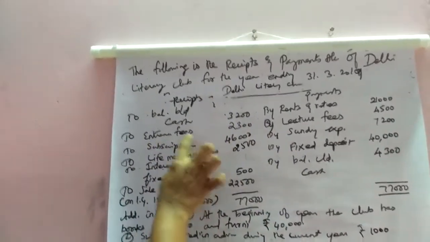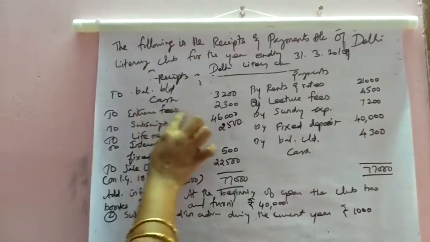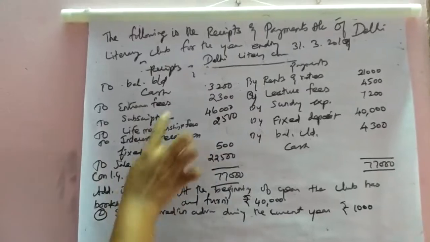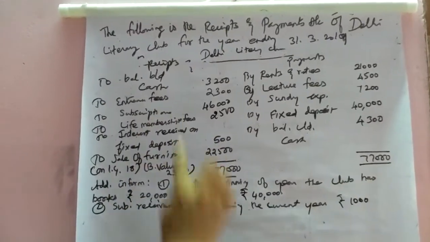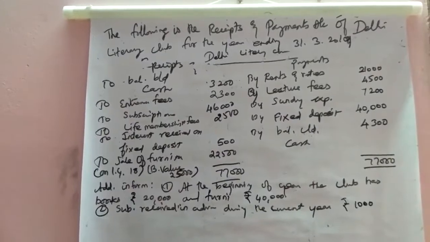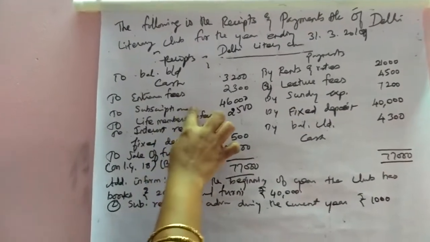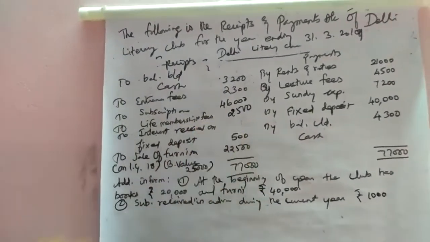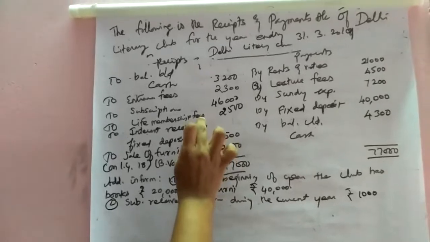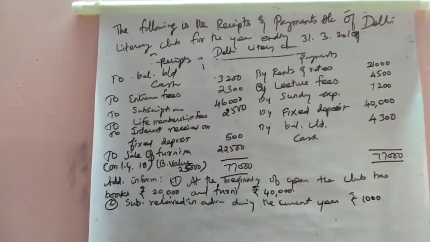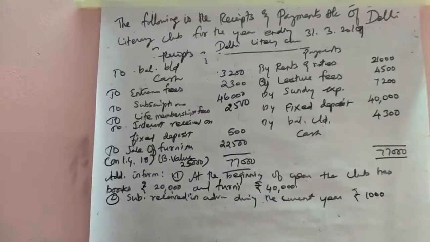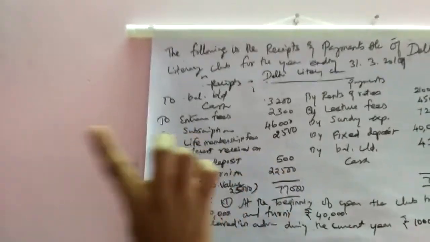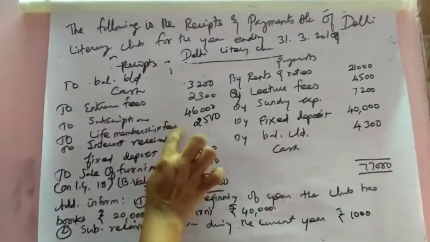Then next, entrance fees. Entrance fees mean entrance fees of the literary club. That is income for the club. So it should be taken to the income side of the income and expenditure account. That is the credit side. Then subscription also should be taken to the credit side of the income and expenditure account. Then life membership fees. It is a capital receipt, because life membership fees mean all members give only one time. So that fee should be taken to the liability side because it is a capital receipt.